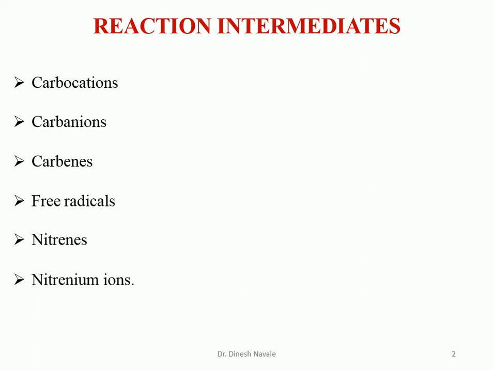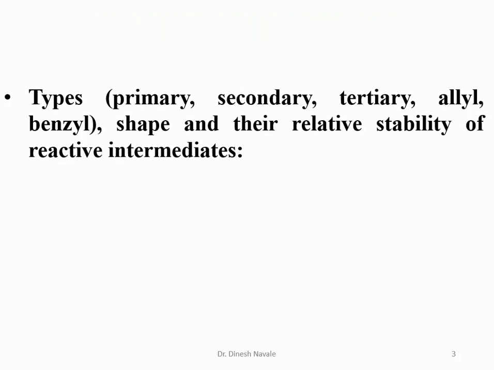So these are the 6 different types of intermediates normally observed whenever multi-step reactions are carried out. Out of all these intermediates, in this video we are going to see primarily the reactive intermediates carbocation, carbanion and free radical.